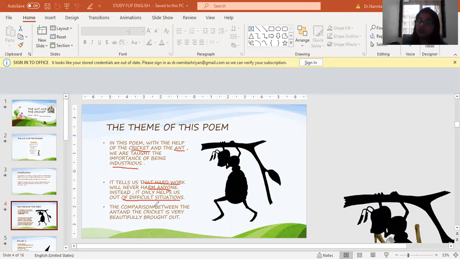And in this particular fable or the poem, the comparison that is done between the ant and the cricket is very beautifully brought about, where we can actually understand and learn about this particular idea about hard work, or how it is important to be industrious, right?